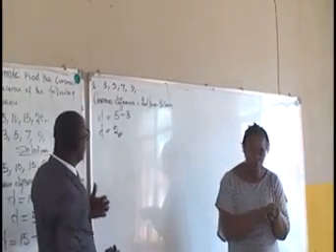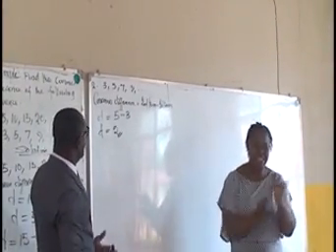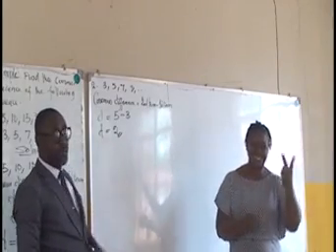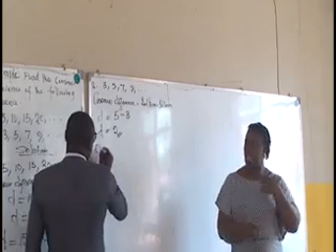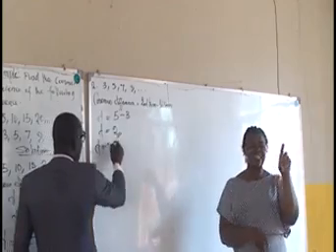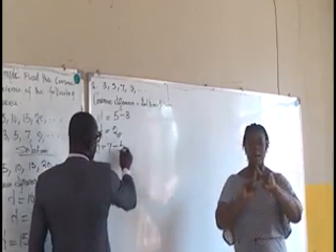Also, by explaining further, let's take the third and the second terms to see if it will give us the same value. We have the common difference, D, as 7 minus 5.